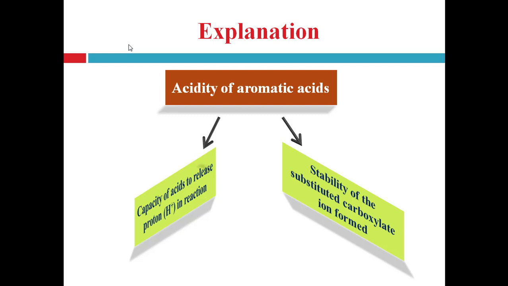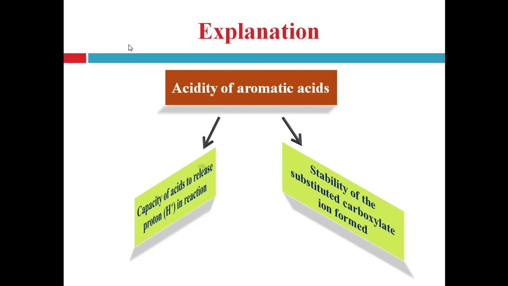So any factor or any effect that increases the capacity of aromatic acid to release proton in reaction, or that facilitates the easy release of the proton into the reaction or aqueous medium, all that type of factor increases the acidity of aromatic acid.